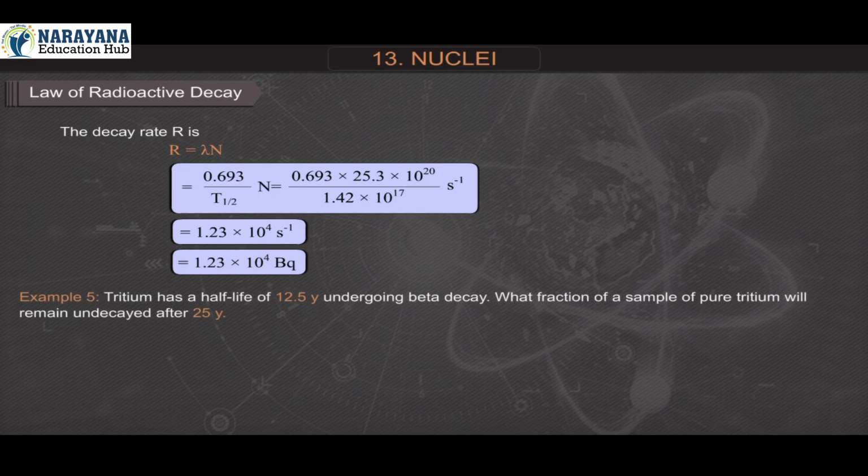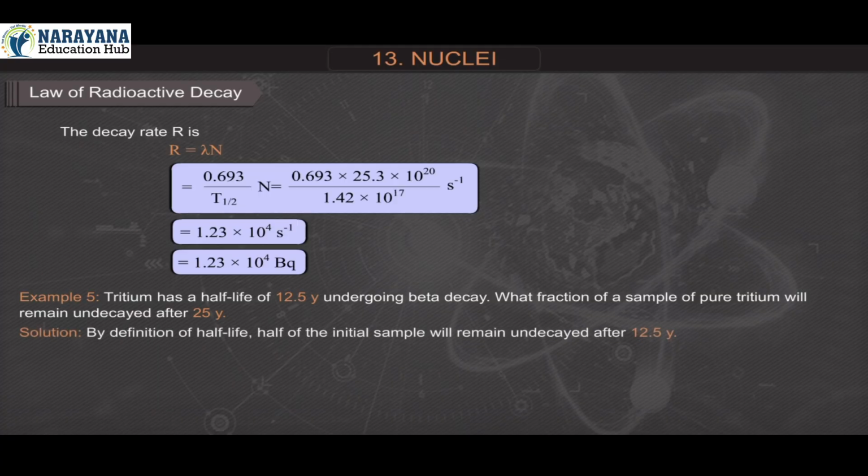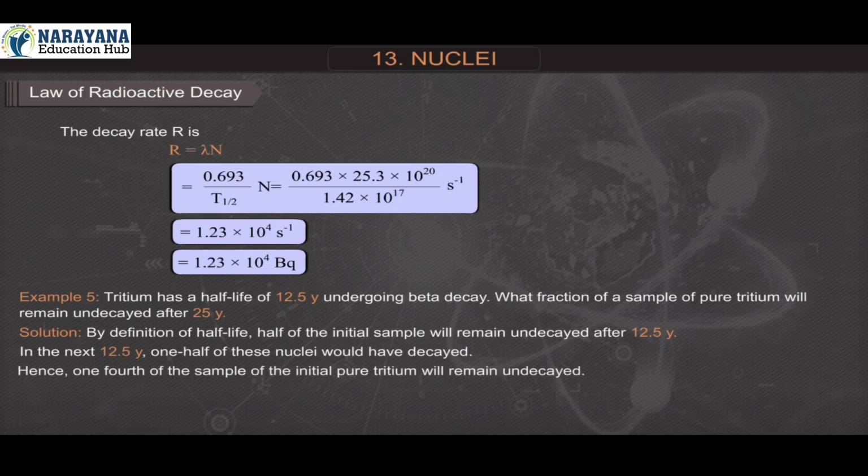Example 5. Tritium has a half-life of 12.5 years, undergoing beta decay. What fraction of a sample of pure tritium will remain undecayed after 25 years? Solution: by definition of half-life, half of the initial sample will remain undecayed after 12.5 years. In the next 12.5 years, 1/2 of these nuclei would have decayed. Hence, 1/4 of the initial pure tritium sample will remain undecayed.